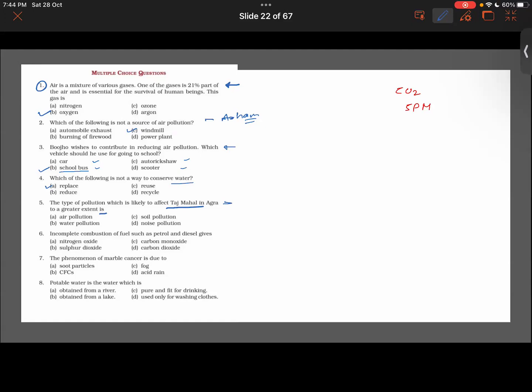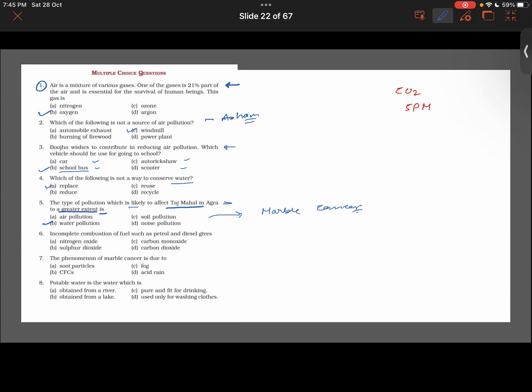The question is which is likely to affect the Taj Mahal in Agra to a greater extent. Here we will talk about acid rain. Later on, we will get to understand the concept of what marble cancer is. We will get to know that as well.